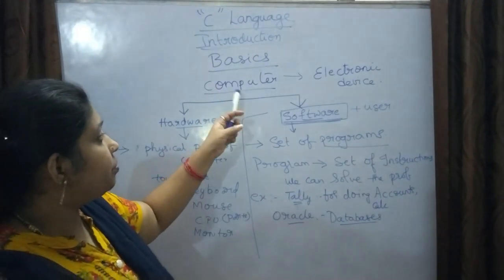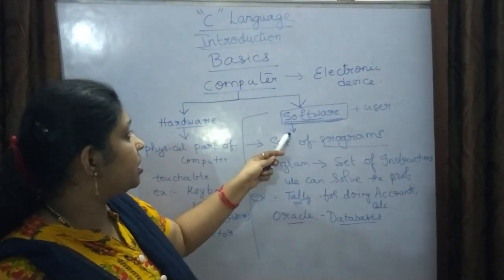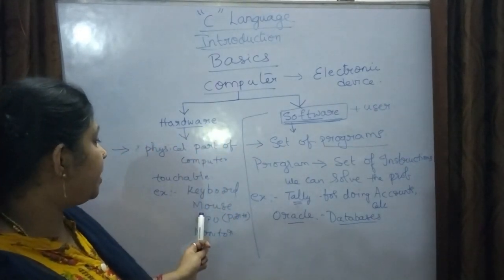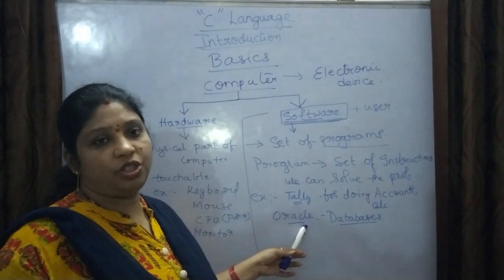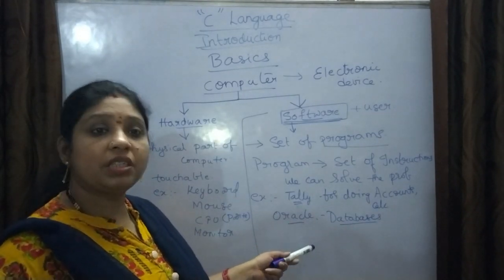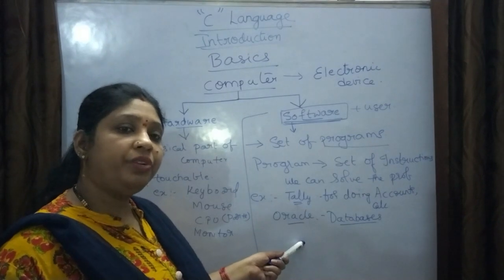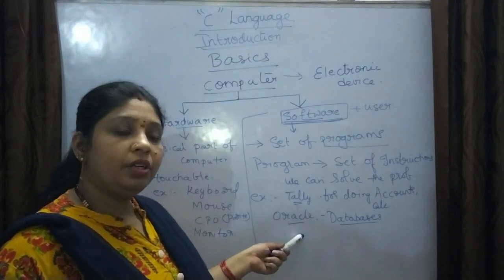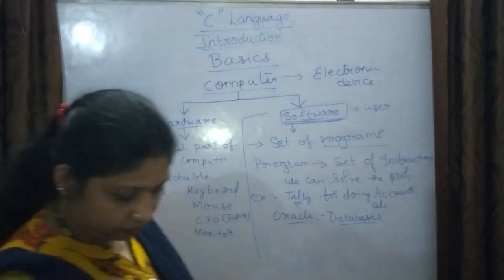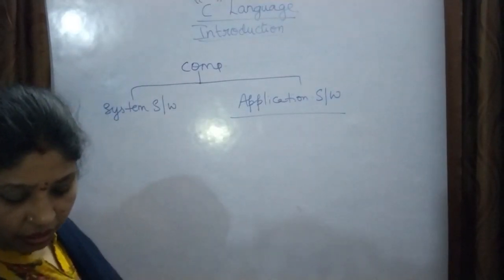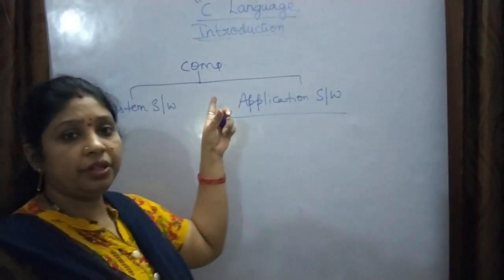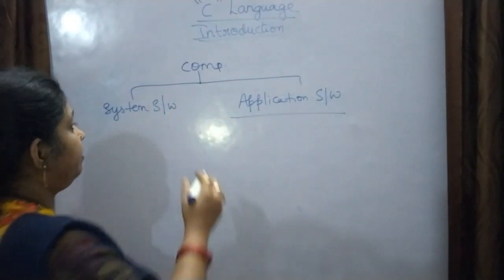So under computer terminology, you have two parts, hardware and software. Hardware is the touchable part and software is the non-touchable part, which cannot be seen. It is fed to the computer with instructions. Here I am discussing the computer world, and in this computer world, you have software.